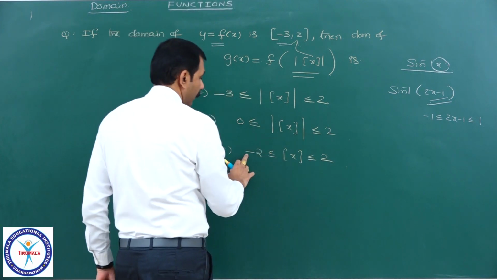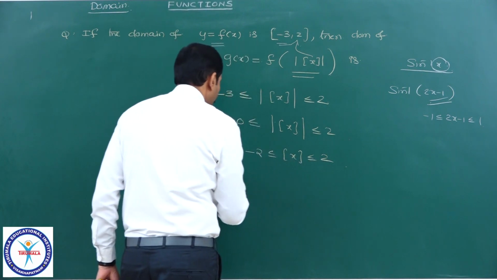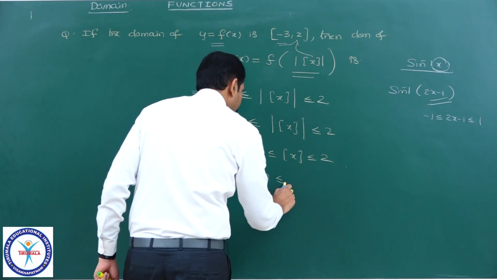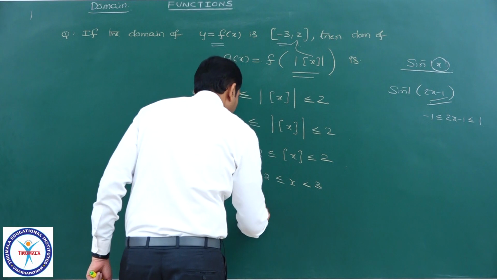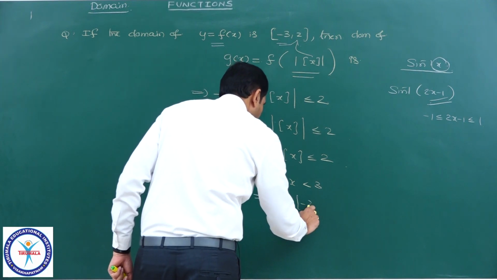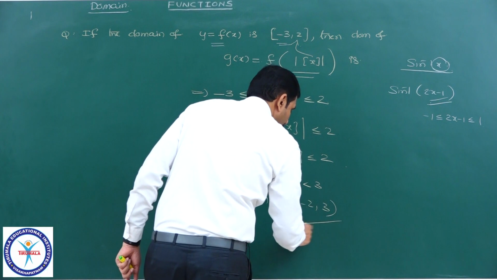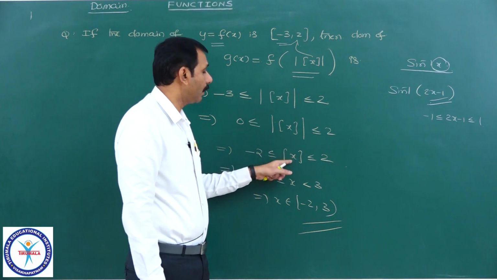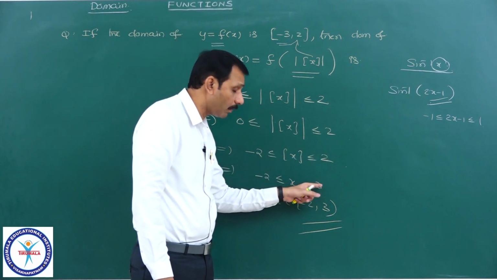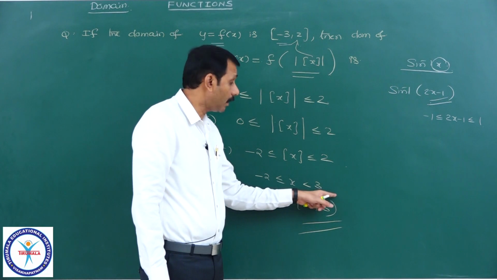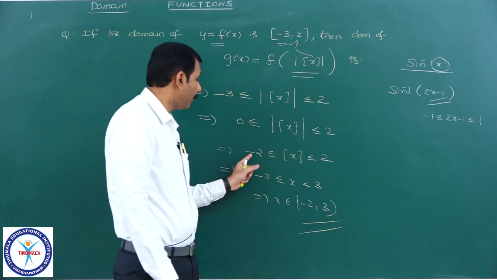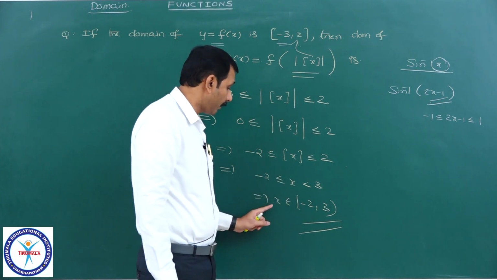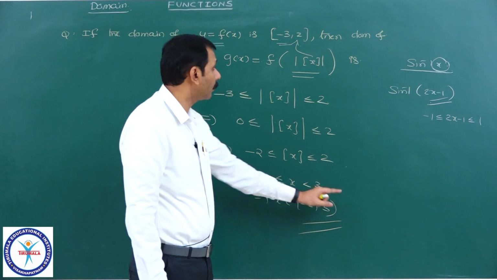Now {x} between minus 2 and 2 implies I need values of x, not for {x}. X values means minus 2 less than or equal to x less than 3, so x belongs to closed minus 2 to open 3. {x} less than or equal to 2 means the maximum value of {x} is the integer 2 only, so till open 3 I can take. It cannot be 3, because then it would become 3 again, and minus 2 less than or equal to {x} means x should start with minus 2 only. Therefore, the domain is x belongs to left closed minus 2 to right open 3.